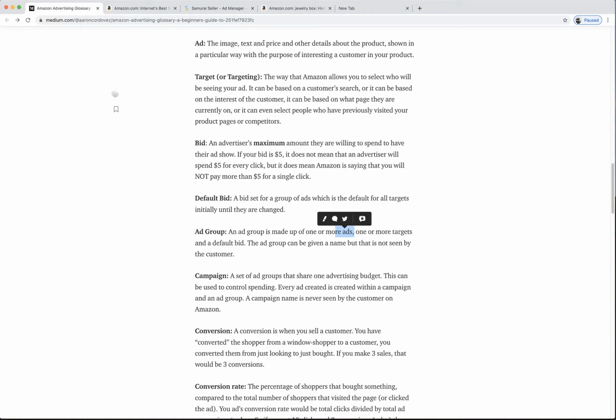Which product, the image, the text, the price of that product, the target. So where are you going to show it? And your default bid. You create that, and you can give a name to it.